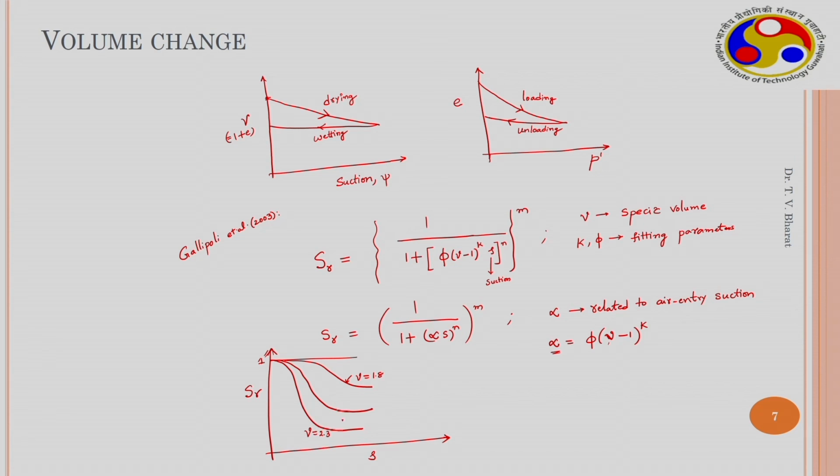So this is at 2.3. Under constant specific volumes, the relationship between degree of saturation and suction follows this pattern using this particular equation. So it defines the surface, the soil water characteristic surface, in degree of saturation S and nu space, a 3-dimensional space.